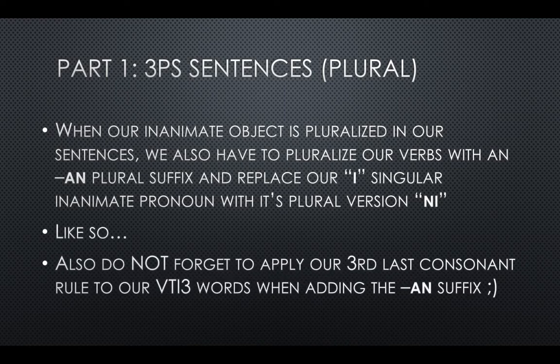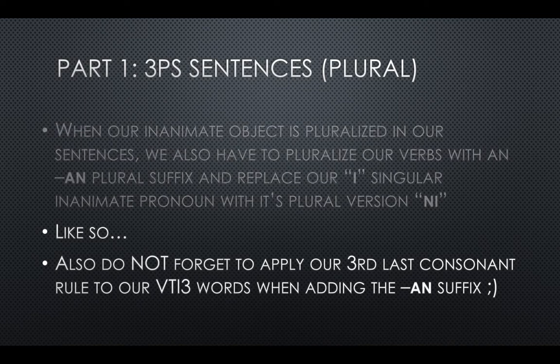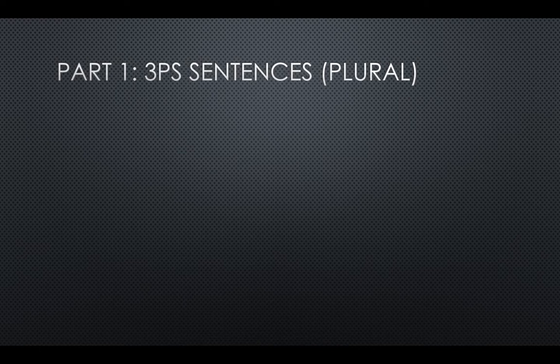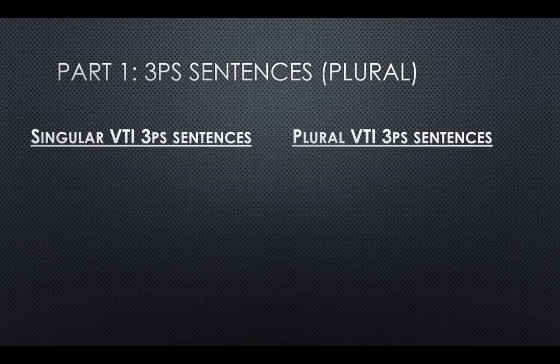Also, don't forget to apply our third last consonant rule to our VTI 3 words when adding that AN plural suffix. We're going to have our singular versions over here on the left, and then our plural versions here on the right.